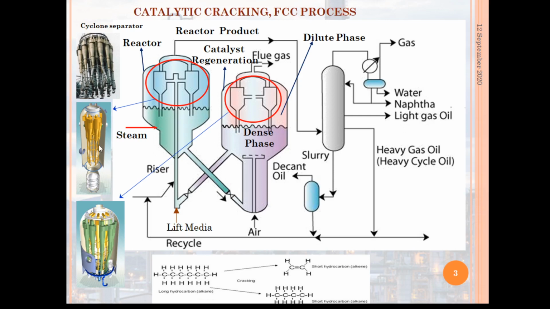So the reactor and the regenerator have different types of cyclone separator. Here the number of cyclone units is more than in the reactor, and these cyclone separators are inserted in the regenerator section.